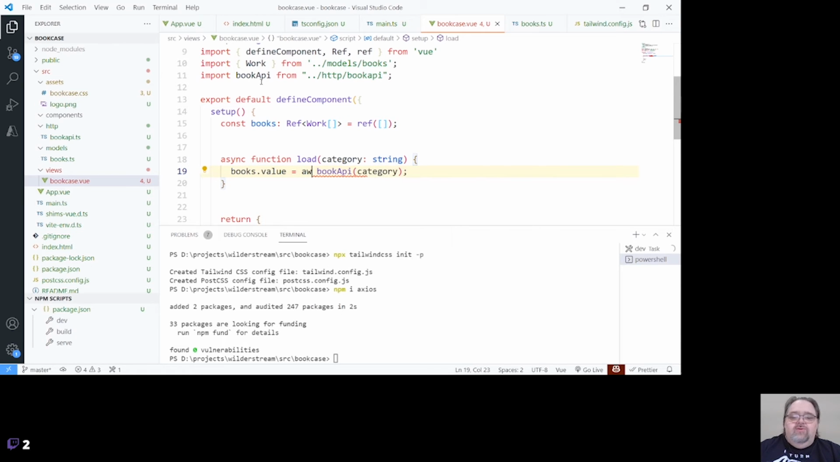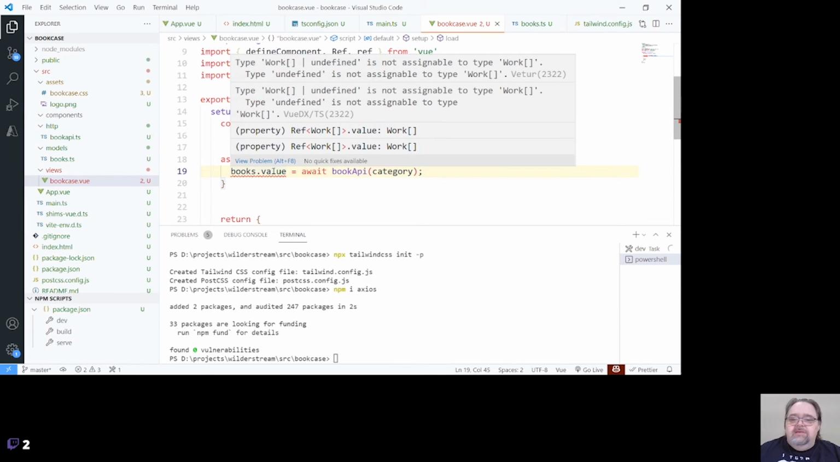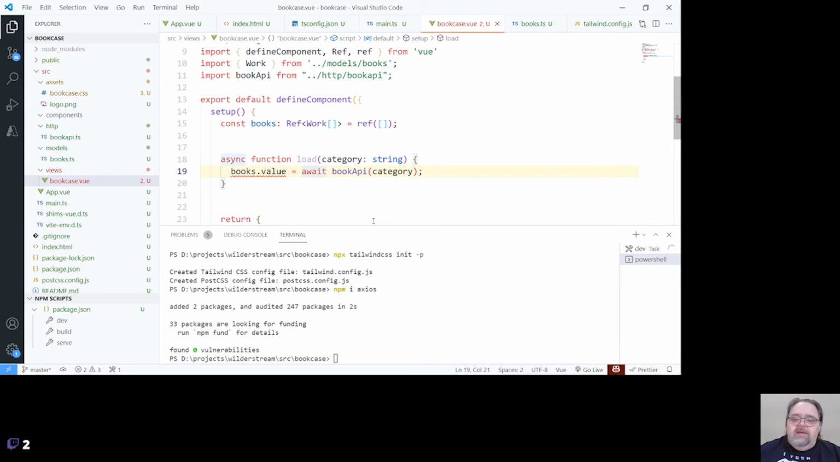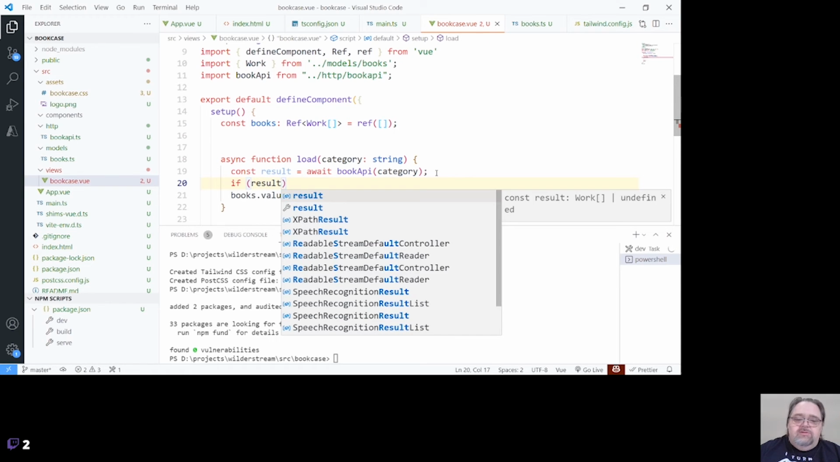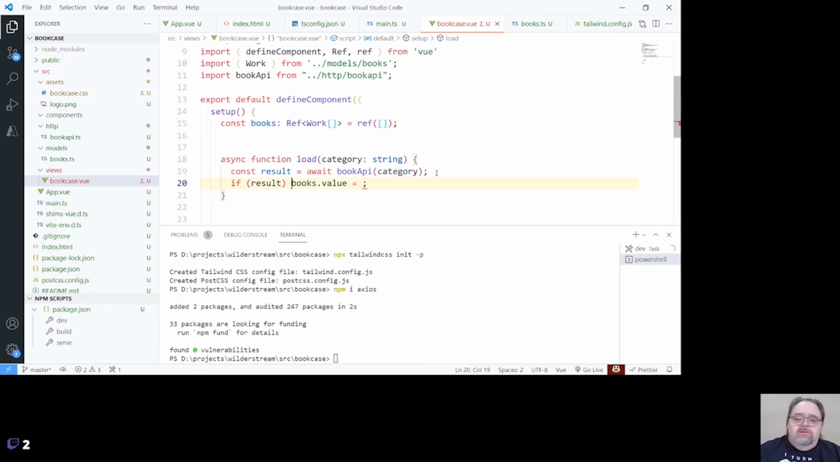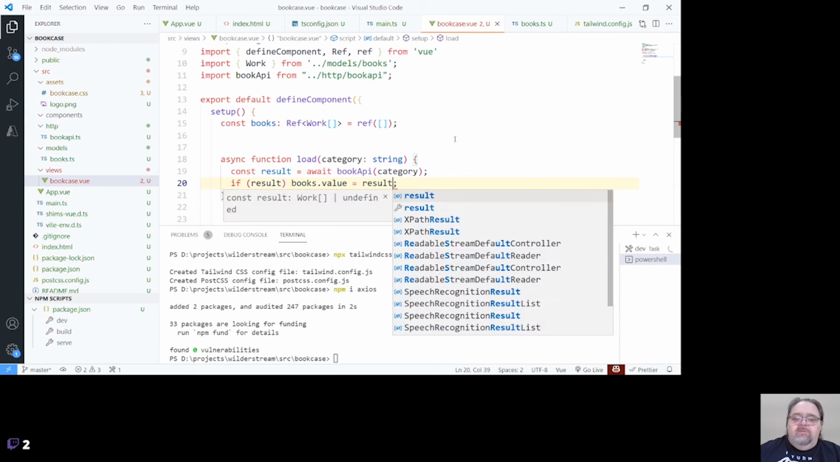And that should be an await, of course, because now you're seeing how all my editors always return the other piece. Now you can see that it's complaining because this could be a collection of work or undefined that is being returned here. So we can't actually just return this await. We're going to have to get the result, and if result, then we can put the result in there.